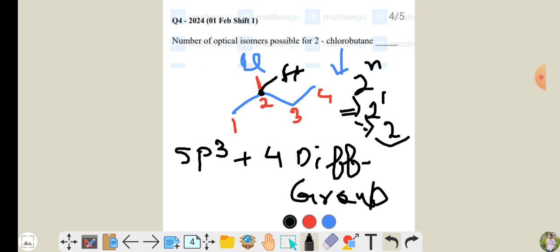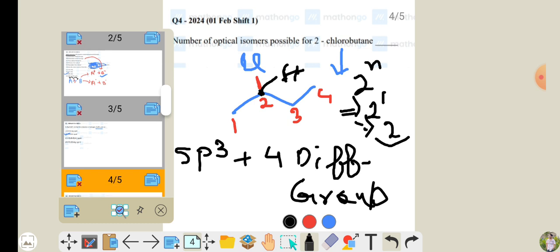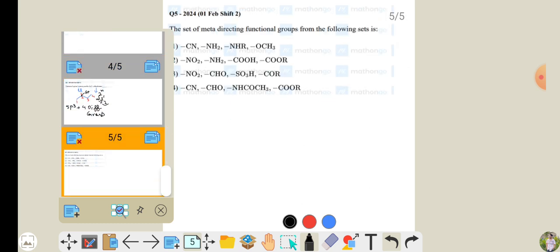Or if you want more clarity, you can think like this: chlorine one time can be at wedge, one time it can be at dash. So these two are only possible. If you don't know the formula also, simply you can comment here. So I hope it is also clear to you now. Let's move to the next question.